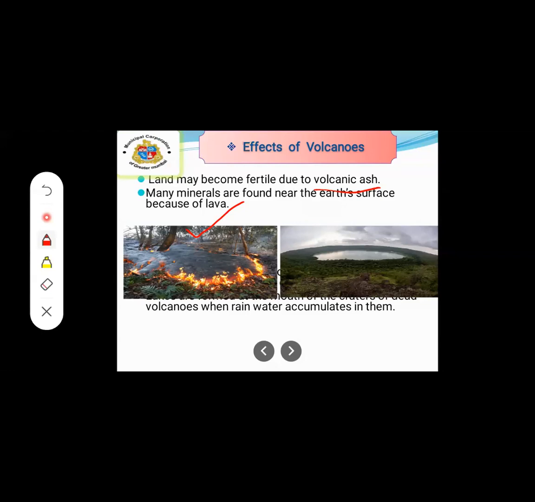And due to the volcanic ash, the land becomes fertile.